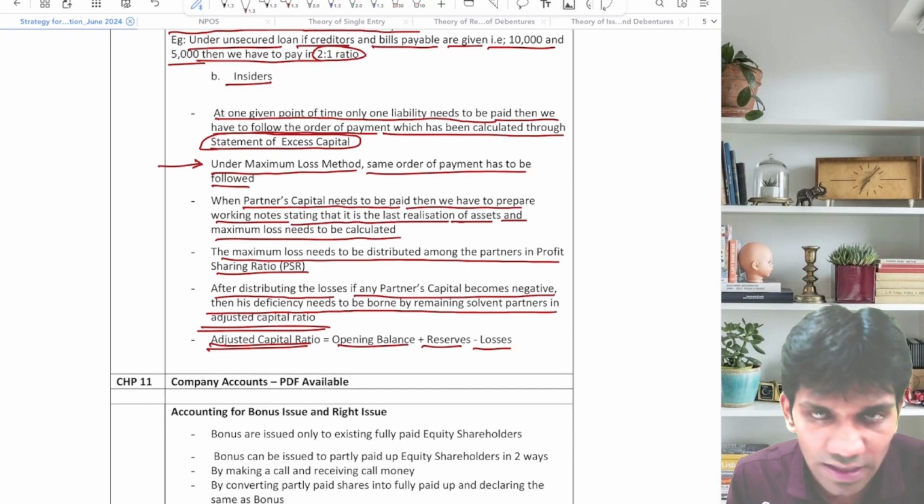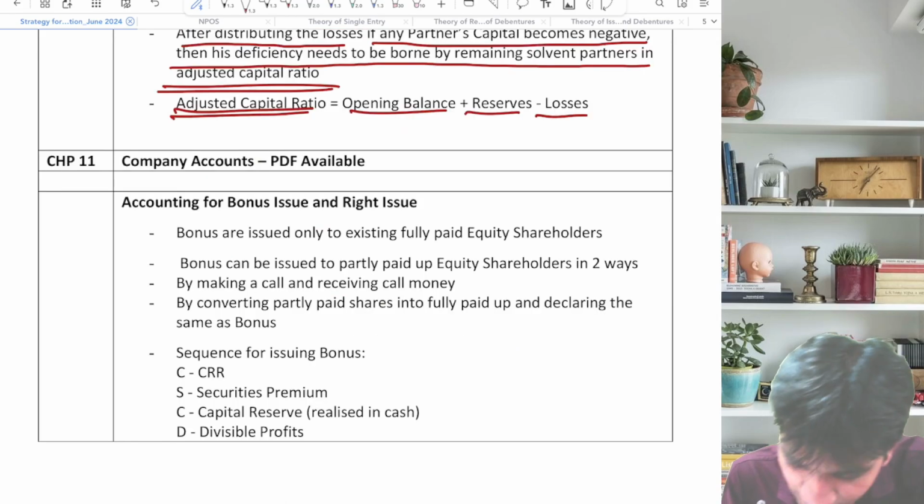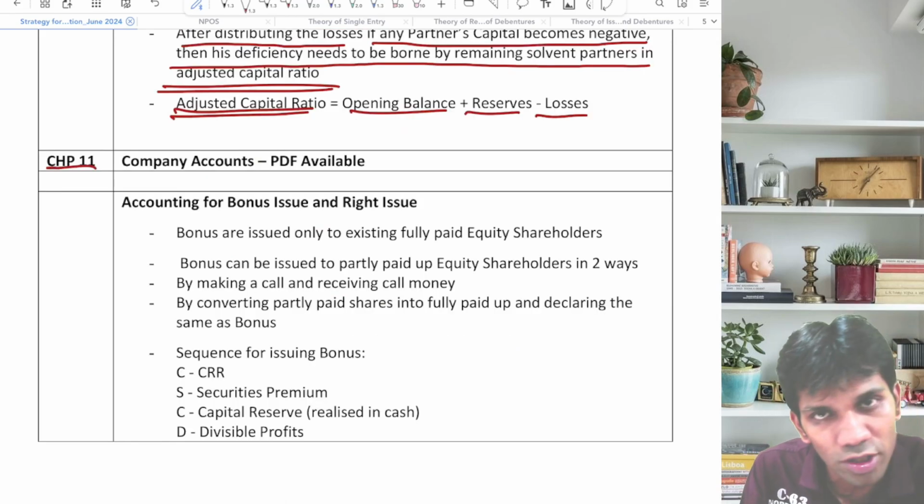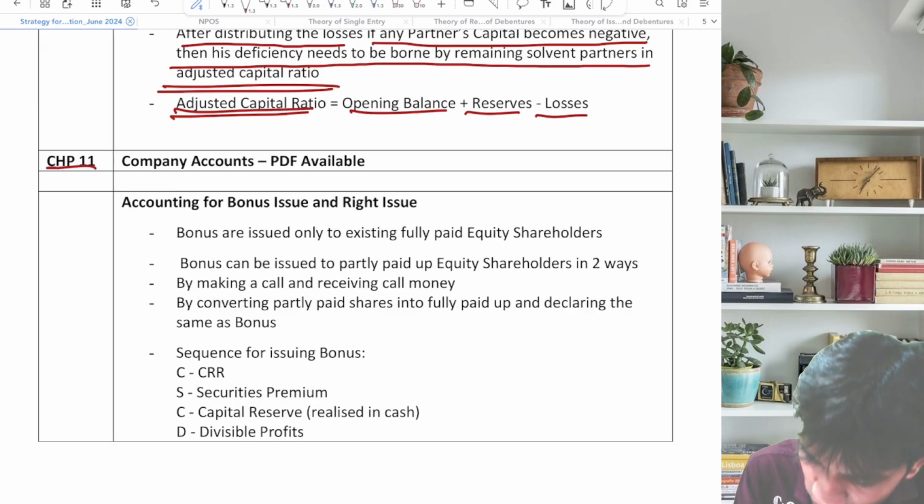We'll start with company accounts. Guys, let's start with company accounts. Chapter number 11, the most important topic again for CA Foundation accounts. Again, you can expect 15 to 20 marks paper from this chapter.